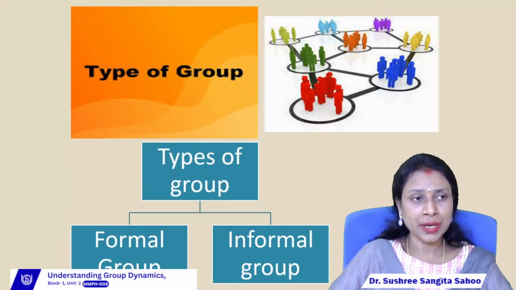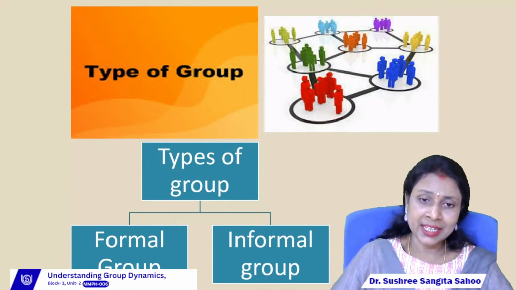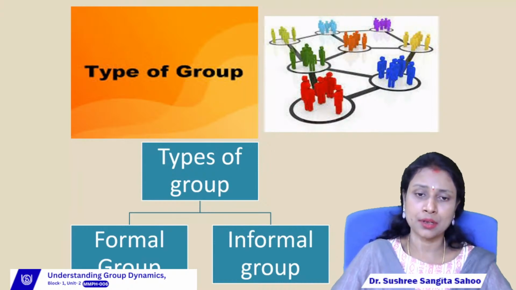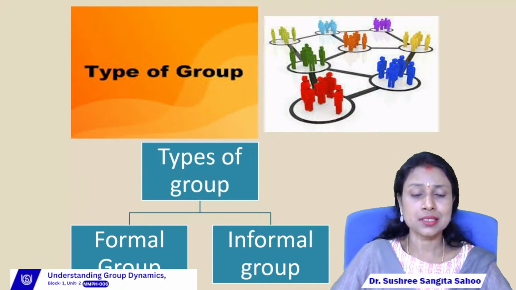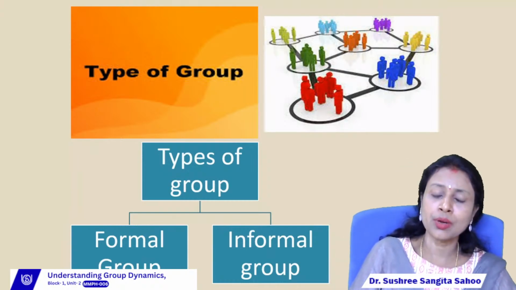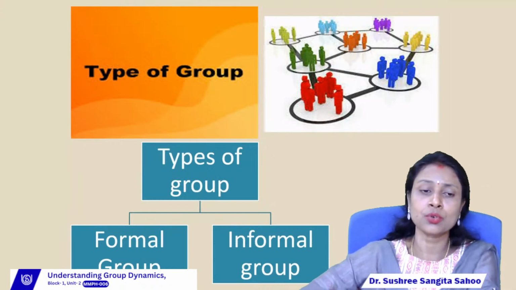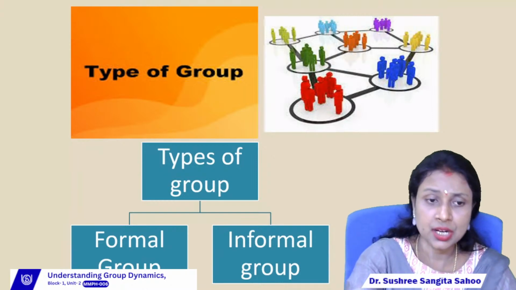In a formal group, we can find certain rules and regulations, but in an informal group there are no rules and regulations. Due to liking or friendship, the group members or people will form a group. So this is formal group and informal group. Next we'll discuss the different types of formal groups and informal groups which exist in the organization.